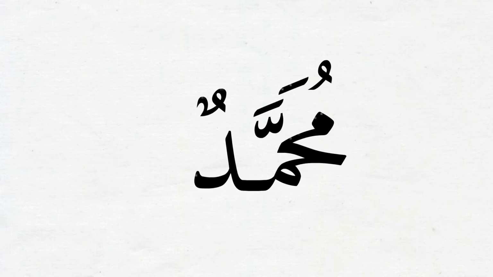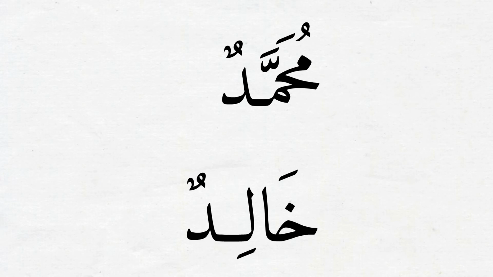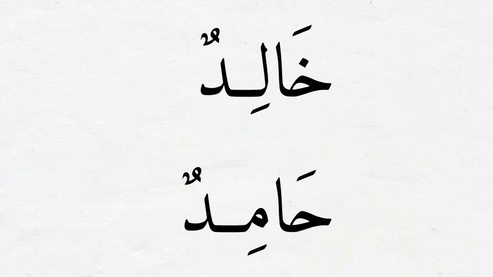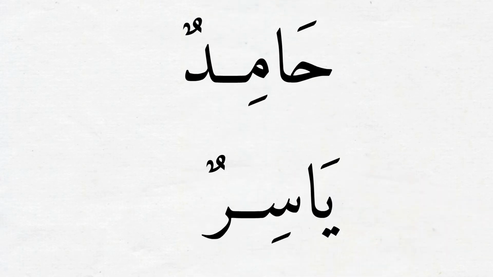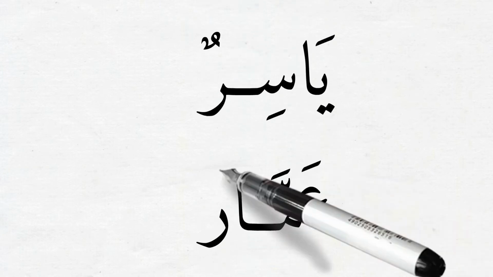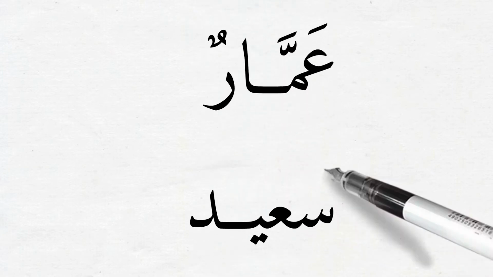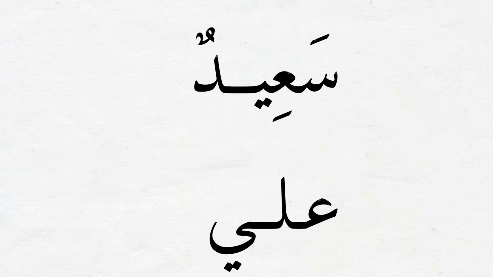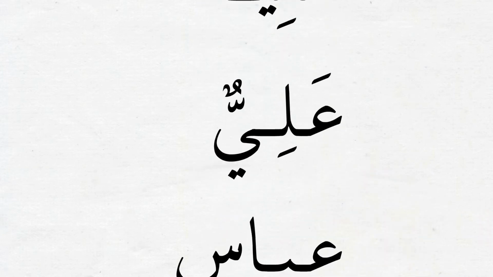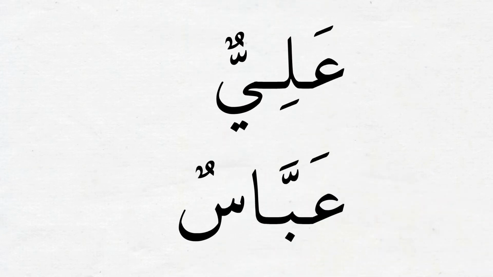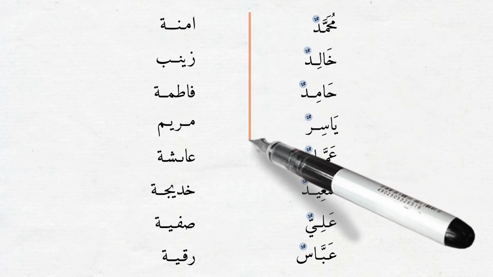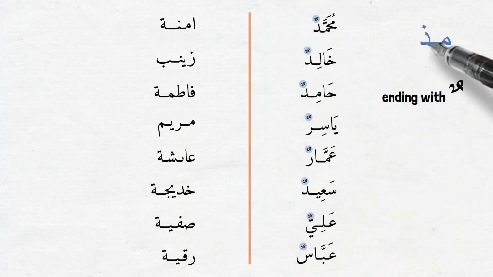Muhammadun, Khalidun, Hamidun, Yasirun, Ammarun, Sa'idun, Aliyun, Abbasun. Notice the tanween at the end of these names. Most of the native Arabic names end with tanween as we see here.